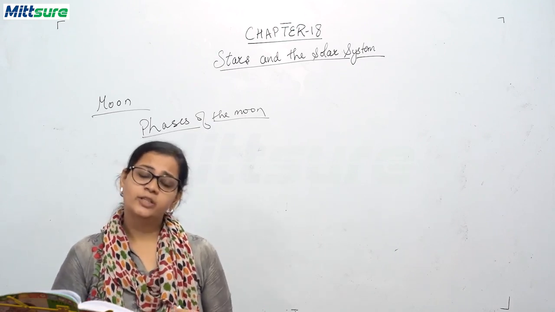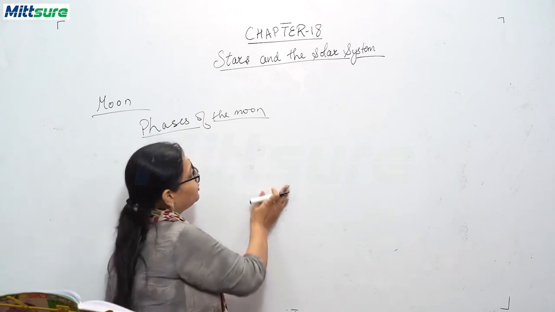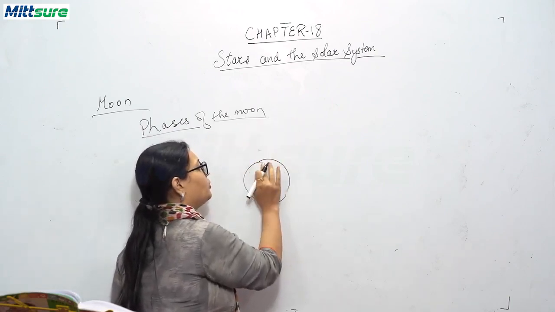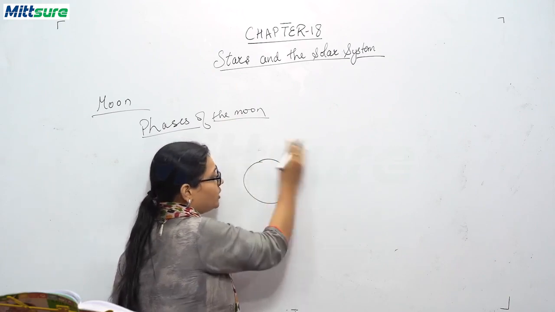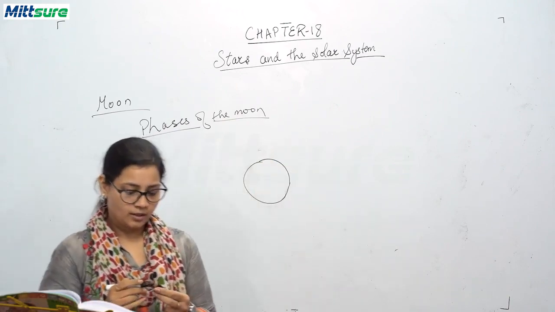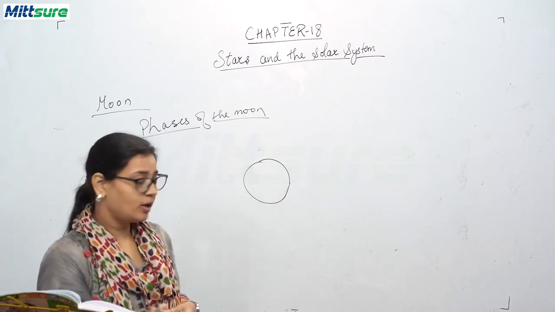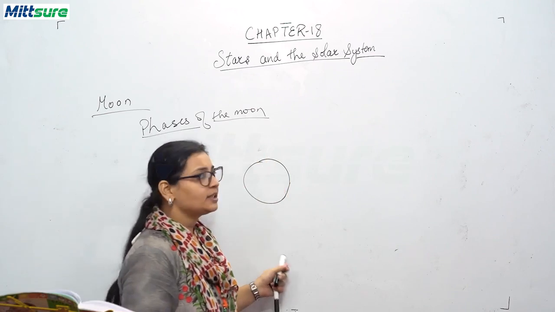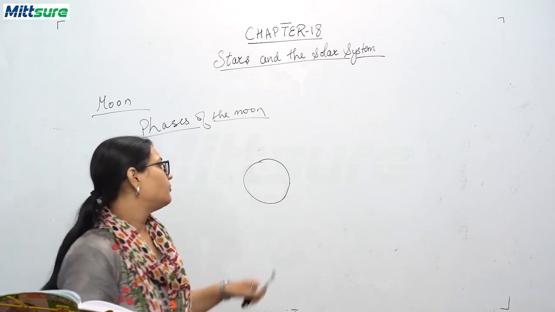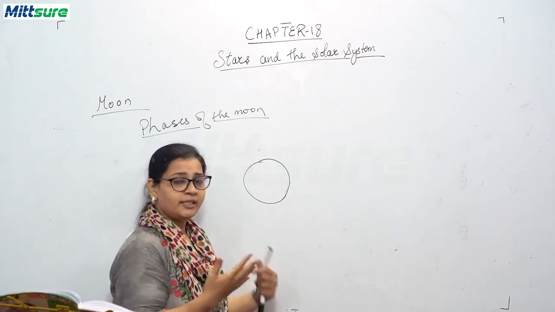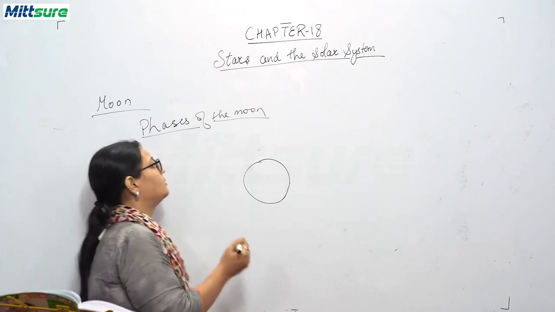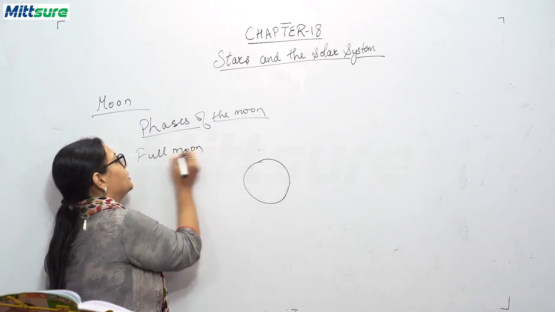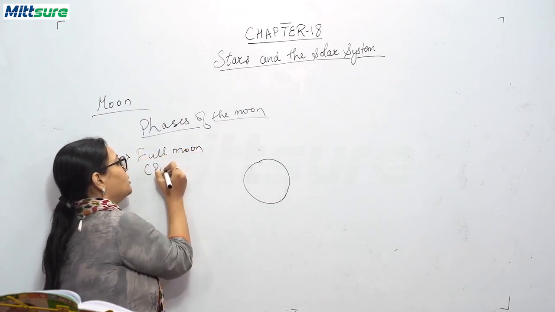So, you know students, first it is the full moon. Full moon means you are seeing a full round moon. When the rays of the sun fall directly on the moon, then you are able to see a full disk, and this is called the full moon. Full moon day in our Indian astronomy is called Purnima.